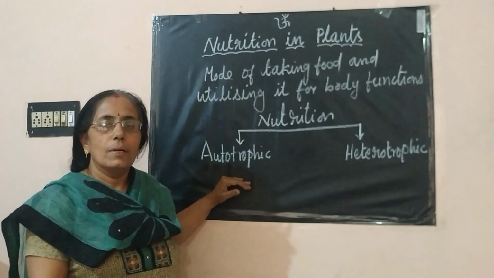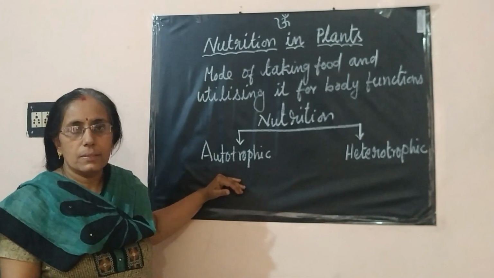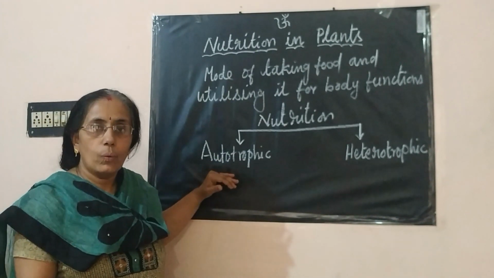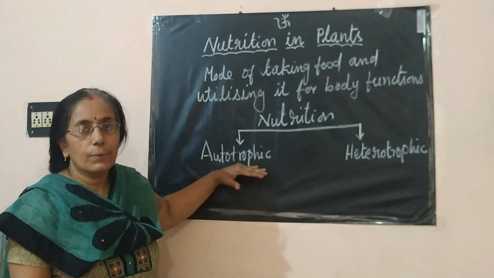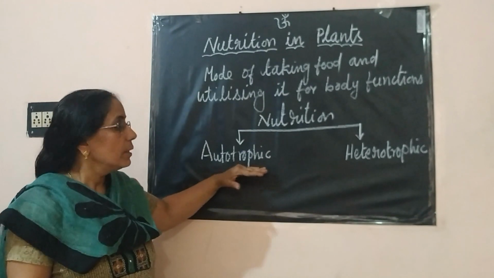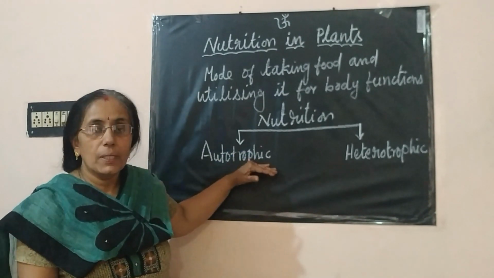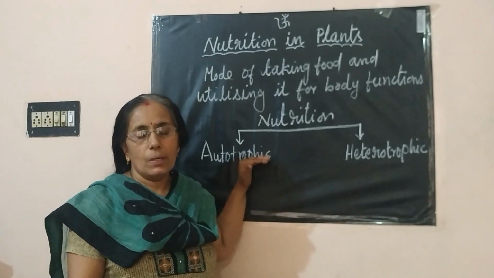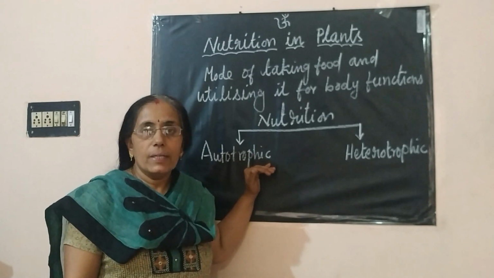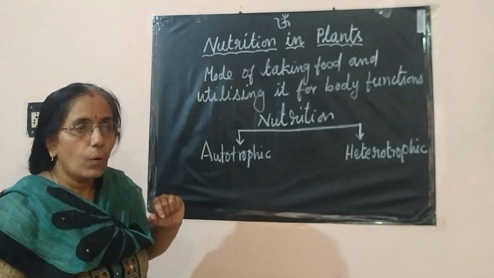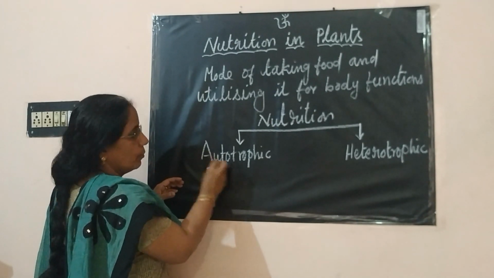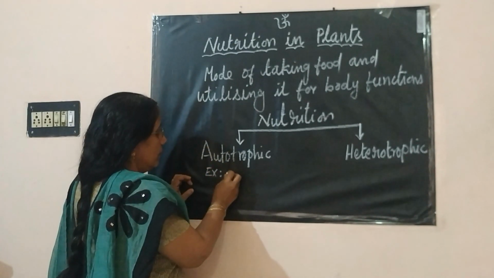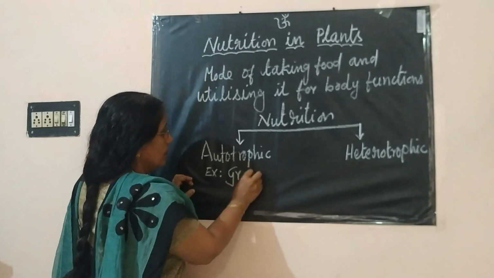Students, you know, only green plants can make their own food. Auto means self and trophic means nourishment. Therefore, autotrophic means self-nourishment. Only green plants can make their own food. Therefore, the examples of autotrophic are green plants.